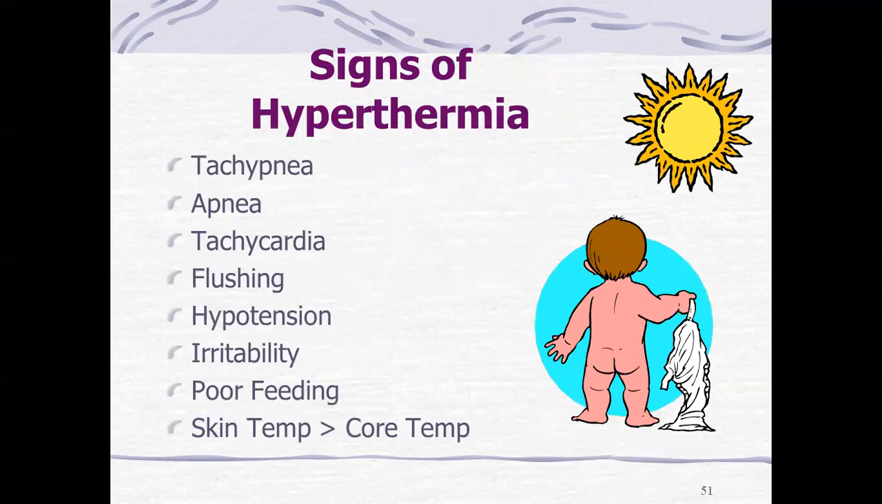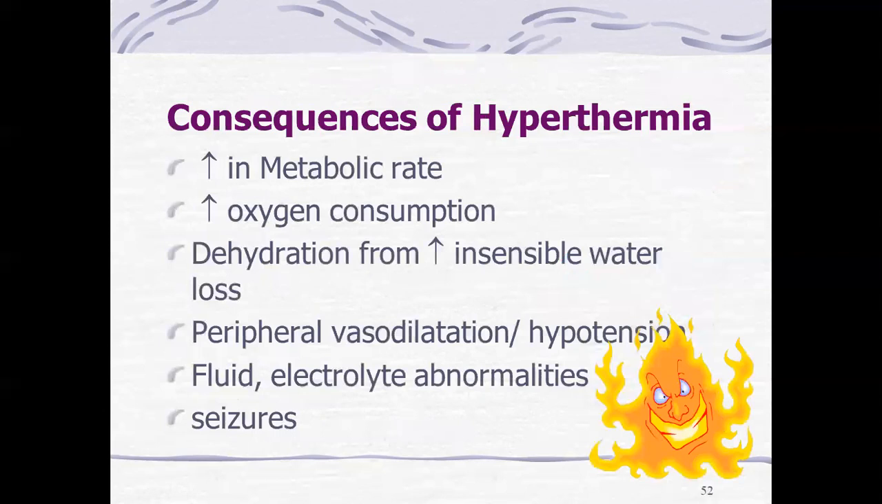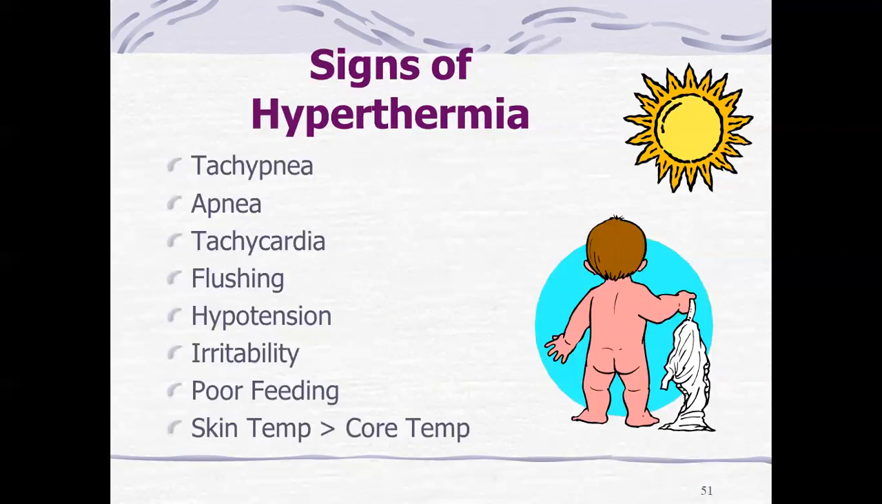Signs of hyperthermia are tachypnea, the first one. The next is apnea, then tachycardia, flushing, hypotension, irritability, poor feeding, and increased skin or core temperature. These are some of the common ones.